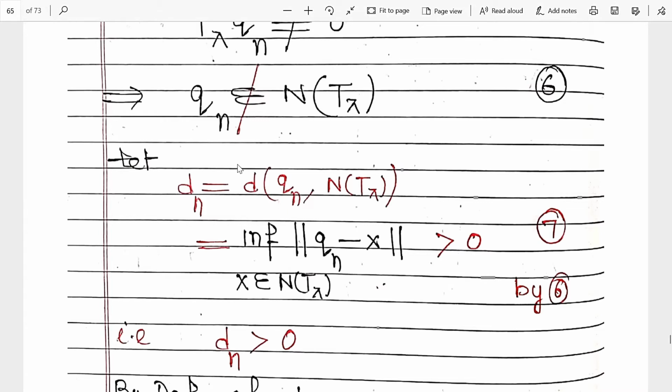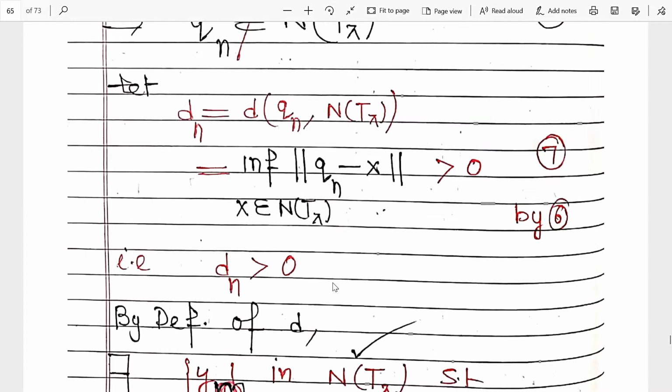Because it is a sequence, not a single vector, D1 is the distance of Q1, D2 is the distance of Q2. So it is a sequence of distances which is positive.